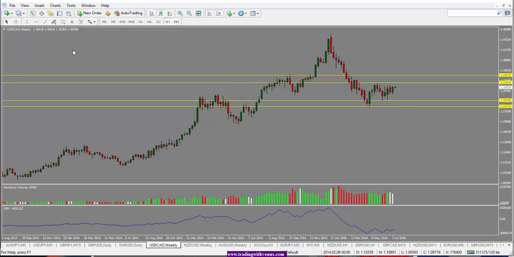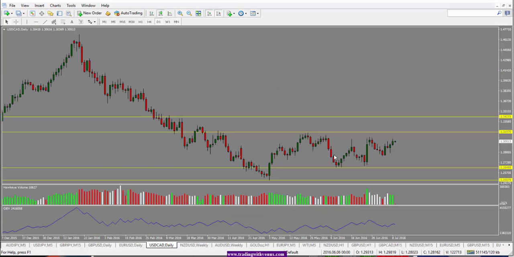Dollar CAD here, looking at the weekly chart, we see that for the last few weeks we have been trading in this range and we haven't managed to break outside of this range yet. Hence we'll be trading this as a range bound market. If the price goes towards 1.3200, that could provide us a selling opportunity if it stays below this. And if the price comes into 1.2650 at the bottom here, we'd be looking to buy at this level.